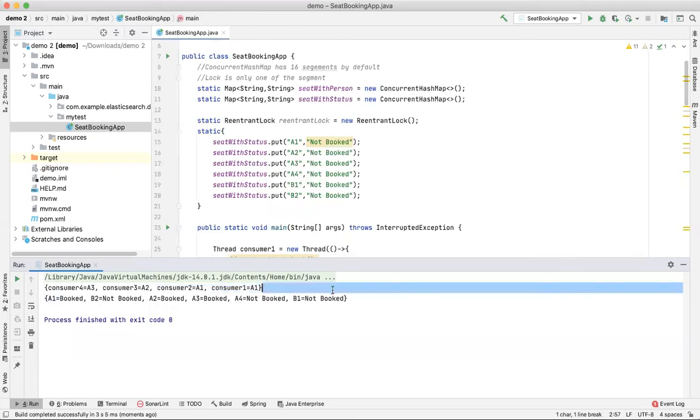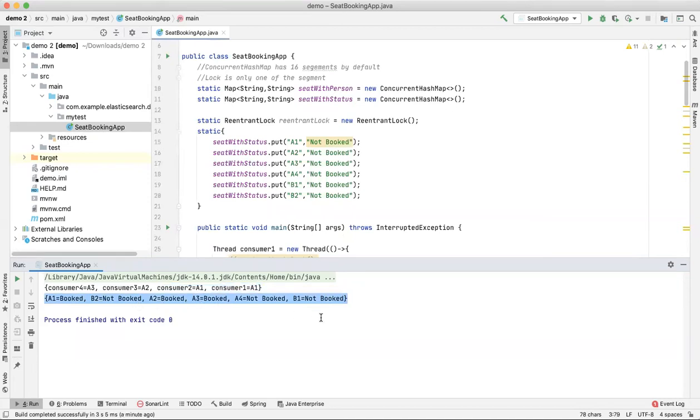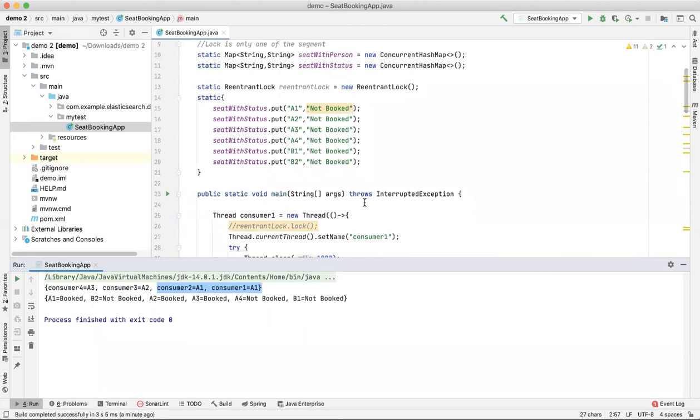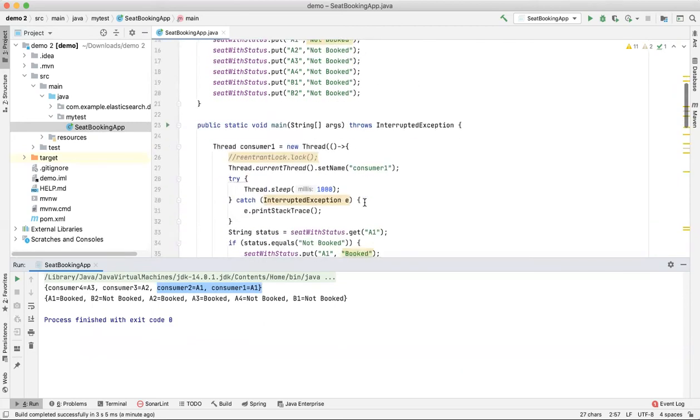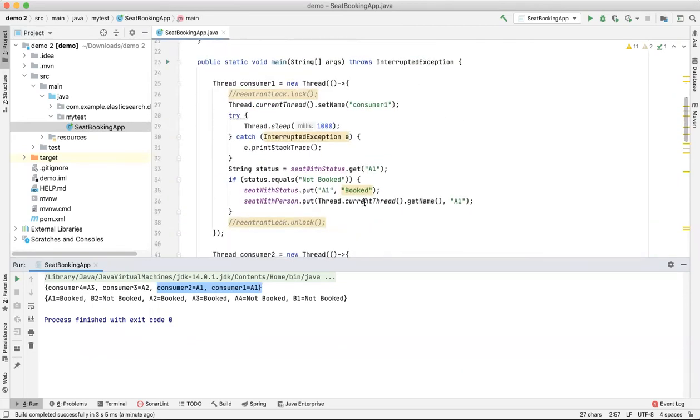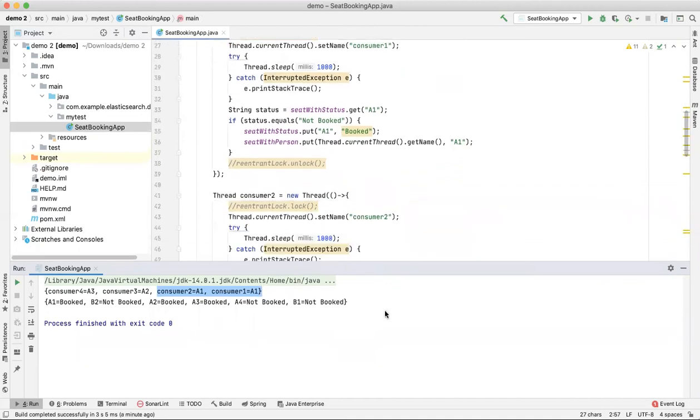And this second map is showing the status of the seats that got booked: A1 got booked, B2 not booked, A2 booked. So A1 got booked, but by two consumers. This is not an ideal scenario. So how can we stop it? How can we stop two threads from allocating a single seat?